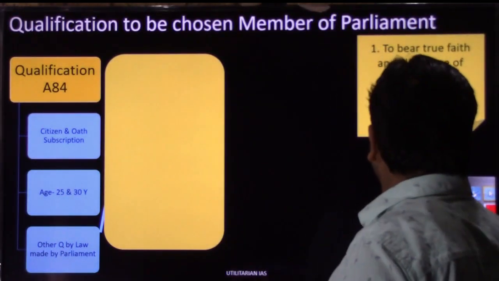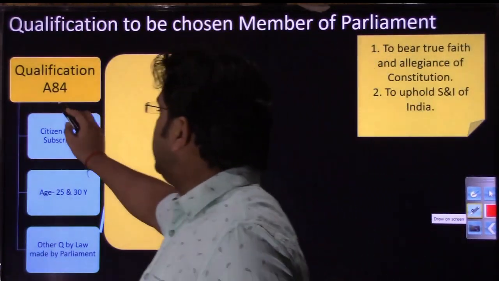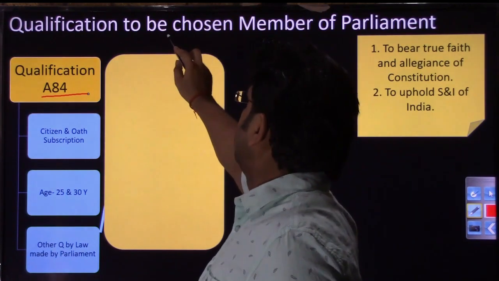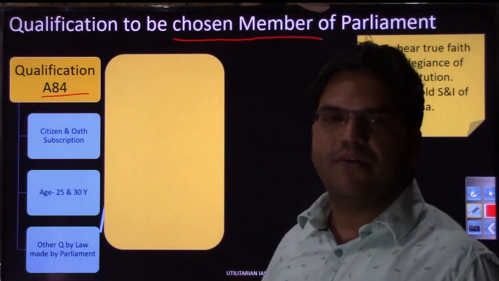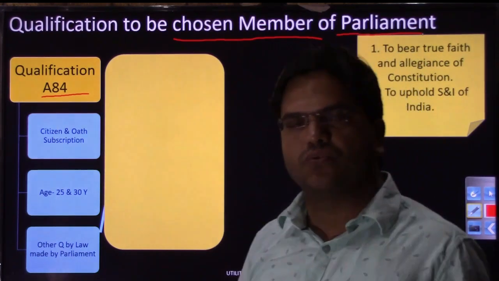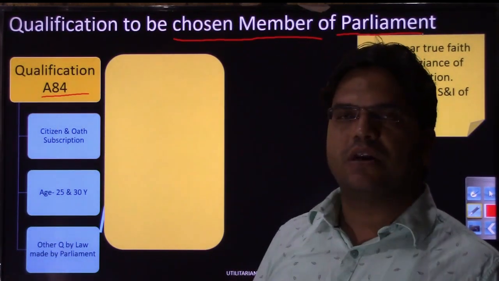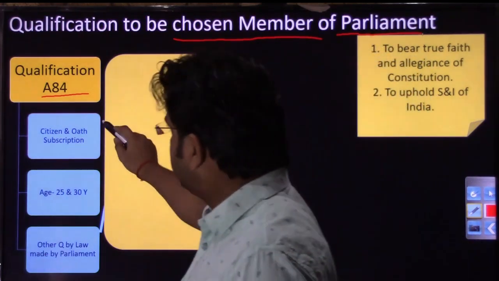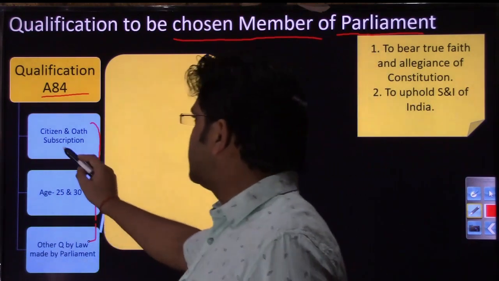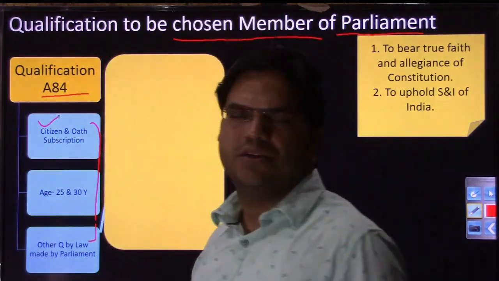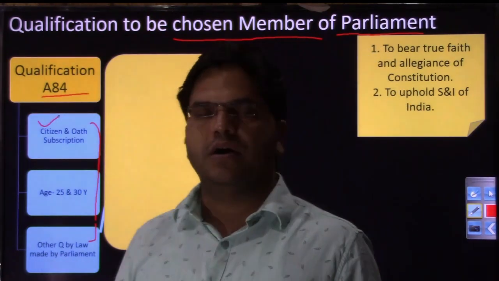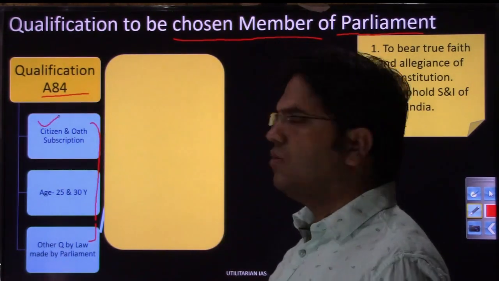So you have Article 84 in the Indian constitution, which talks about the qualification one person needs to possess if he or she wants to be chosen as a member of Parliament. Whosoever wants to contest election either for Rajya Sabha or Lok Sabha, this set of qualification he or she needs to have. So the first qualification is that he or she should be a citizen of India, right? Of course, an American or a Pakistani or a Bangladeshi cannot be given that right.